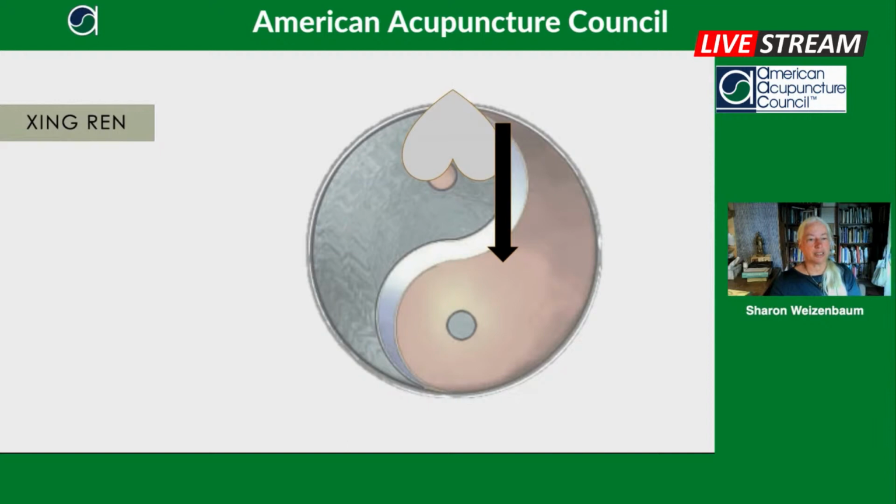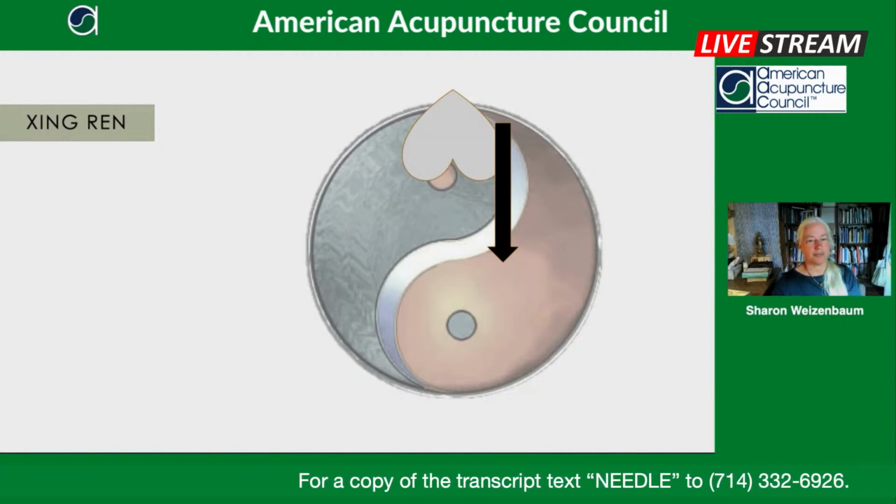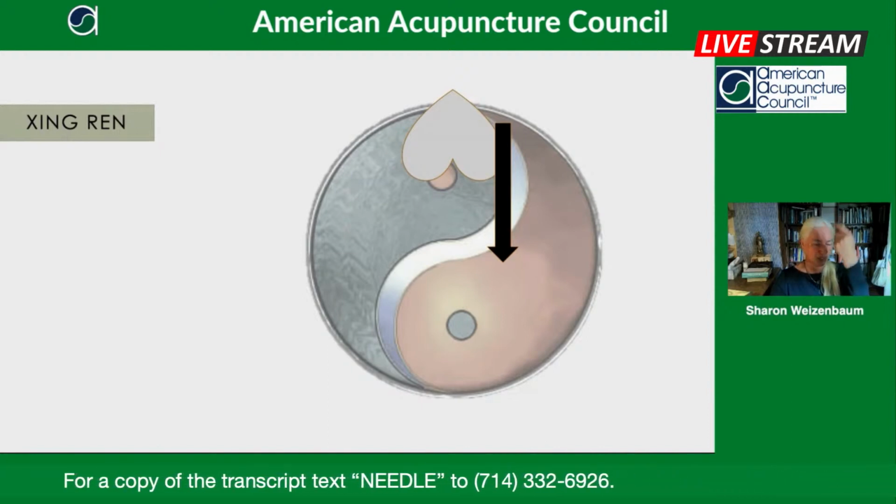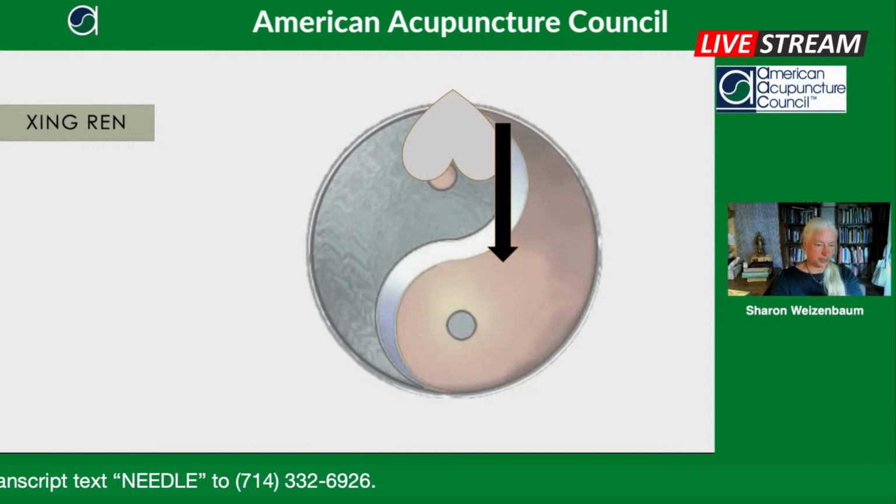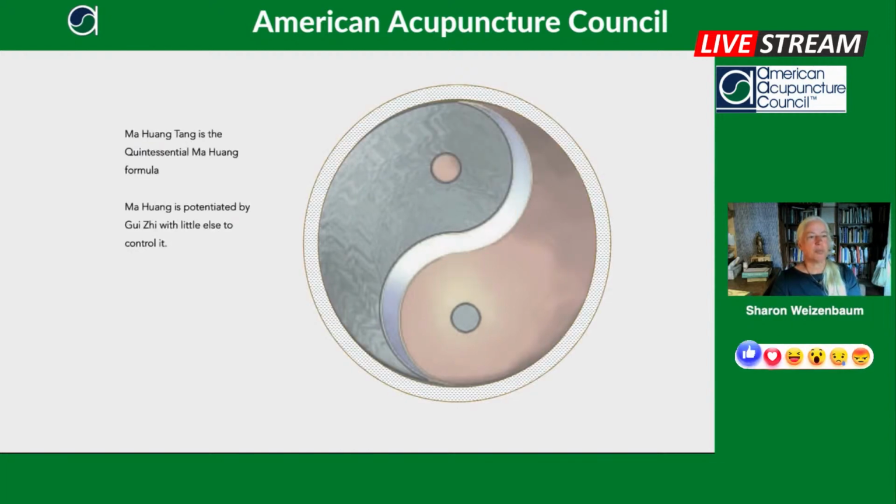So if we're looking at the lungs here at the top of the body, we have the rising on the left and the descending on the right. Xingren works here on the right, helping the lungs descend. And if you've watched my previous videos, you'll know about this circle. So Ma Huang Tong is the quintessential Ma Huang formula.